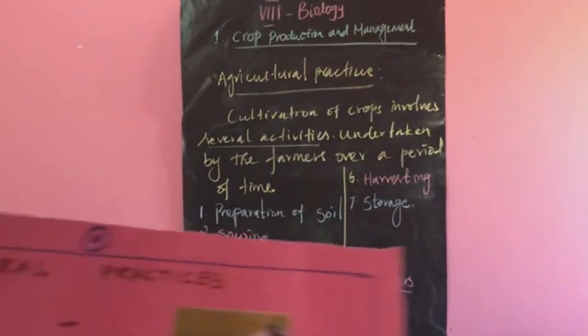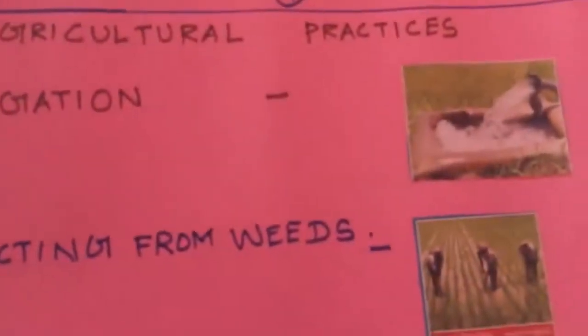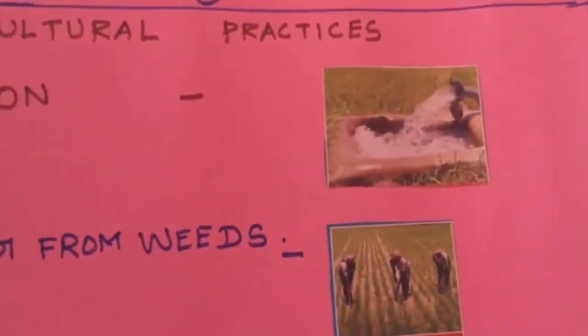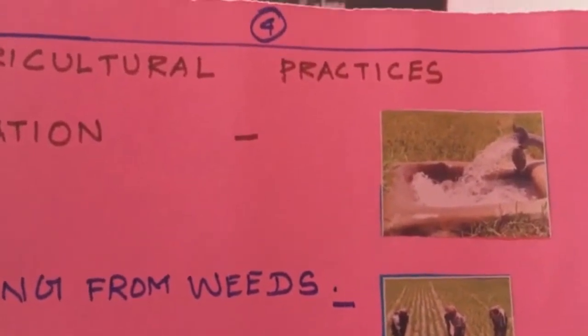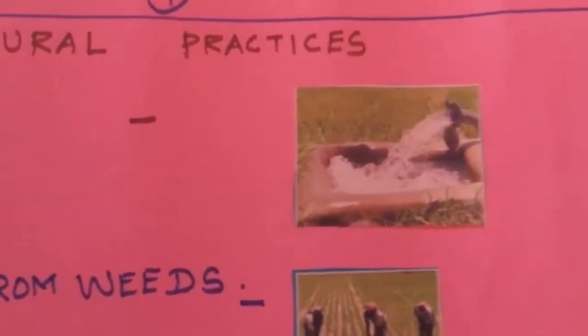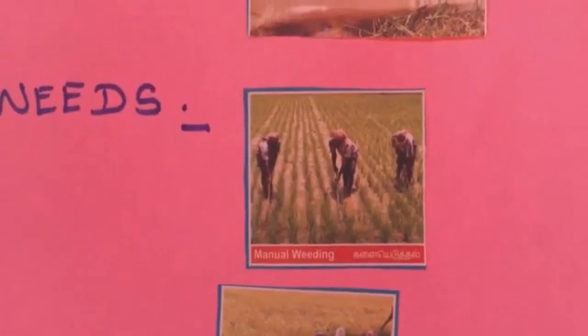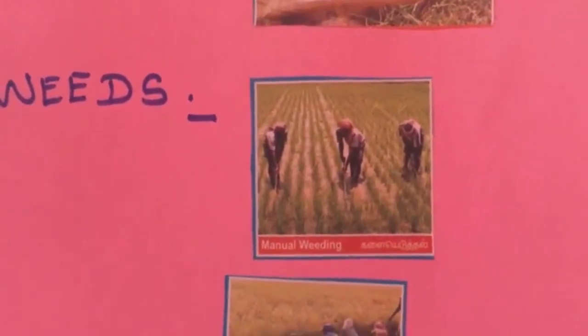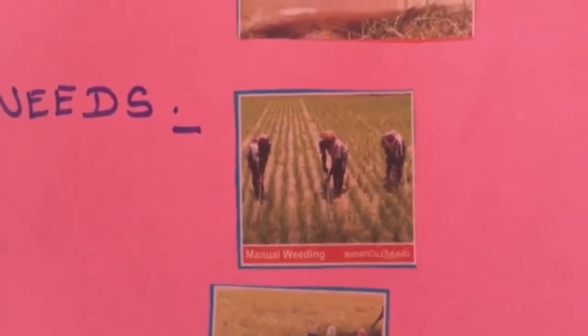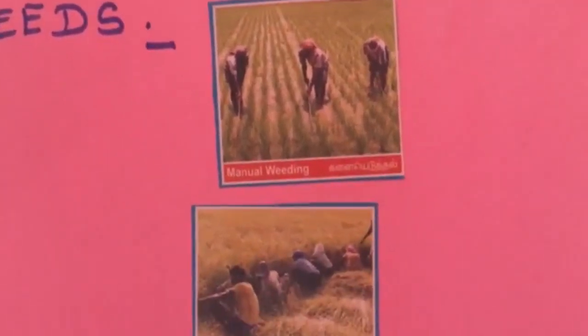And the next one is irrigation, the supplying of water. There are various types that come under irrigation, various methods, traditional and olden methods. But anyhow, the crops need water. And protecting from the weeds. Between the major crops, the weeds are growing. They are removed manually or else using some chemical substances.